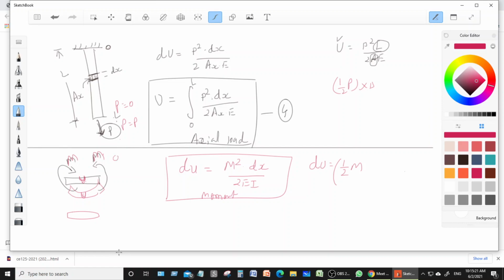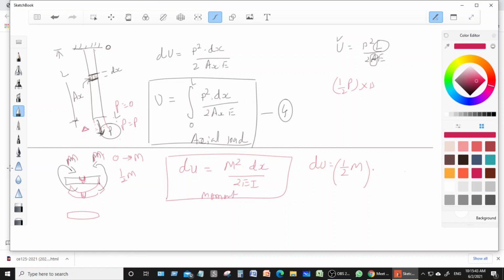Initially the moment is 0, finally it reaches M. So the average moment is 1/2 M, into the work done. Now in the axial loading, we know there is a change in the length, that is delta.